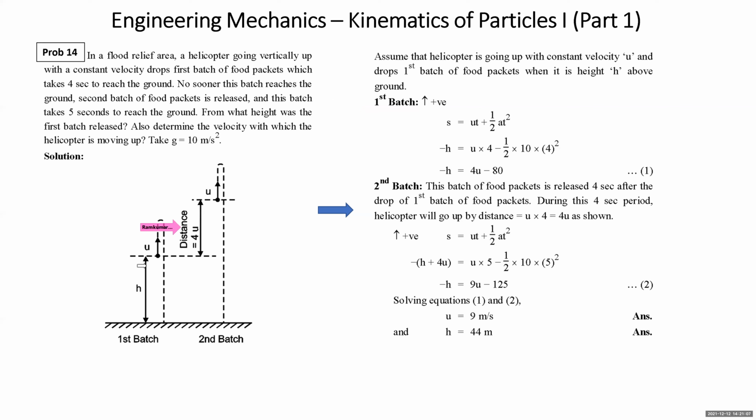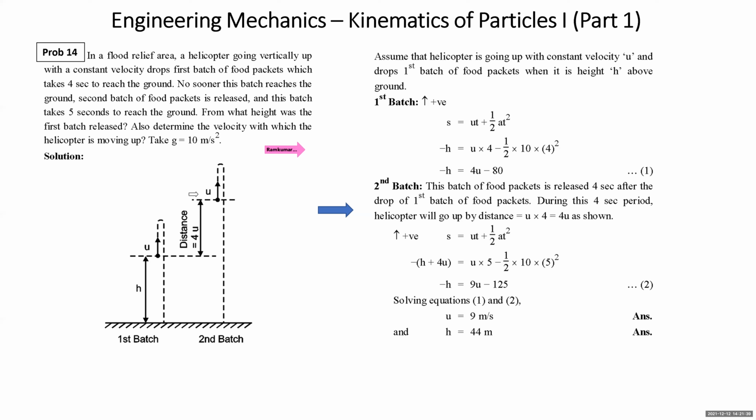So distance covered by the helicopter in 4 seconds will be u into 4, or not? Distance covered between the two droppings. The second batch of food packet is dropped after 4 seconds from the drop of the first batch. So during those 4 seconds, the helicopter was not stationary. It was going up with constant velocity u. So the distance covered by the helicopter in 4 seconds is u into 4, that is 4u. This is what has been described here. During the 4 second period, the helicopter will go up by a distance 4u.